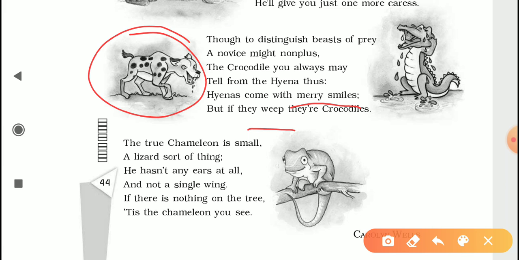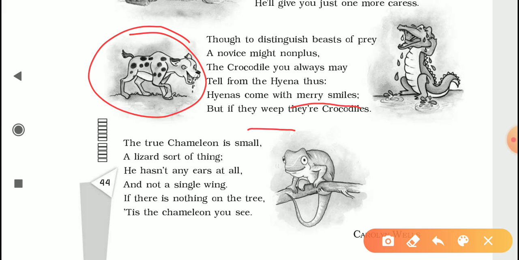The crocodile is also the same. There is a very famous saying, crocodile tears, shedding crocodile tears. And we all know that this phrase means to cry fake tears or to show fake emotion. So, if a crocodile is gobbling up its prey and tears are coming out from its eyes, it does not mean that the crocodile is sad.